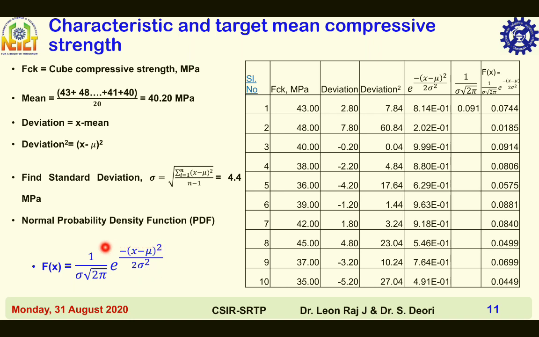So these values were calculated in two steps, that is 1 by sigma square root of 2 pi value is 0.091, that is constant for all the samples. Lastly, f of x is calculated. Here the second column is individual observed data.